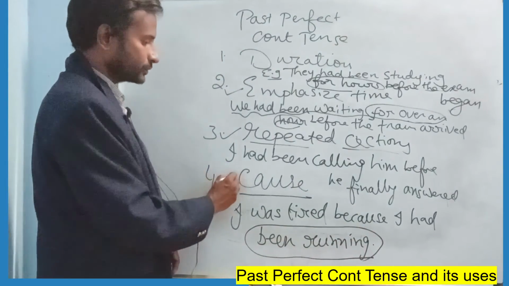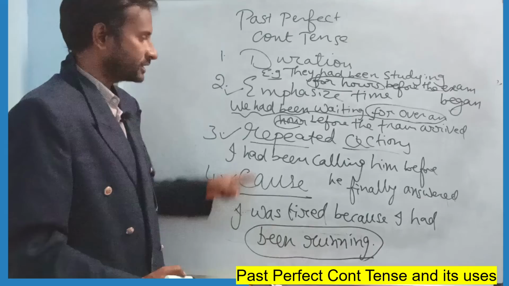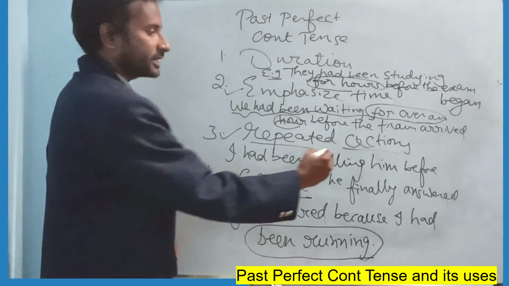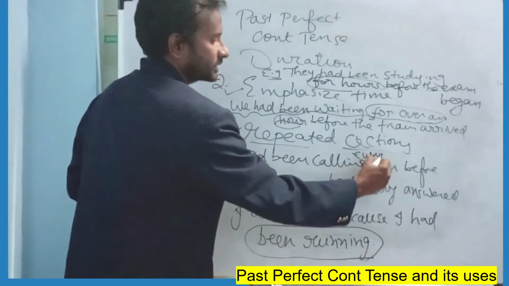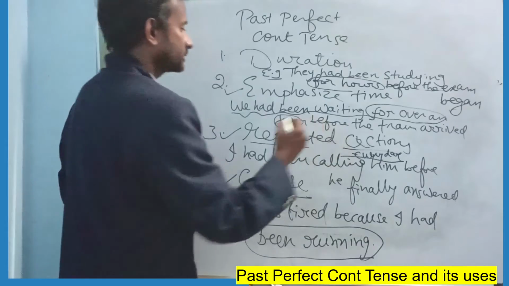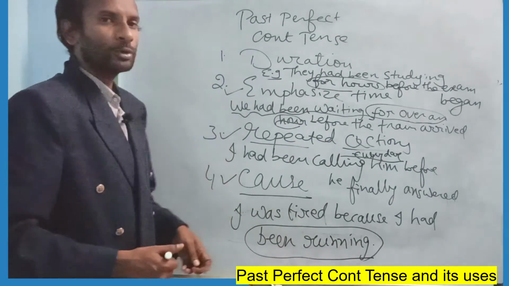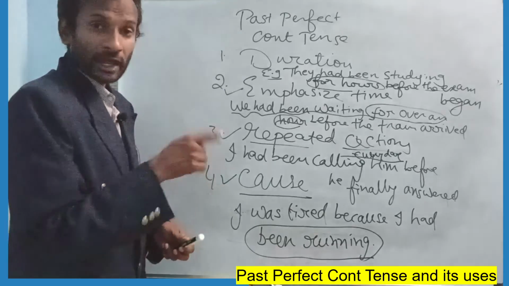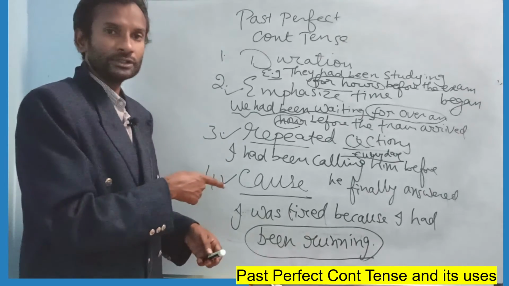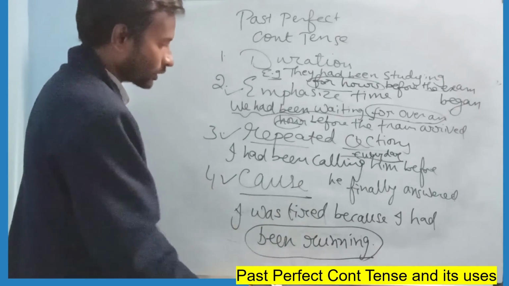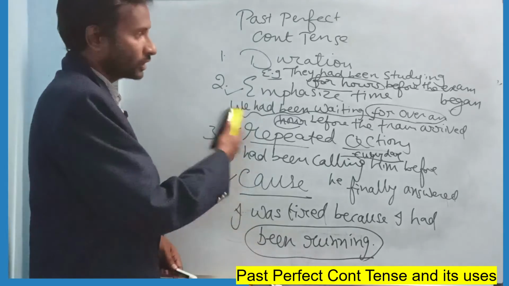So that's how we give preference to cause here, and we give preference to the repeated action, used every day. So here emphasis, here duration. So this is all about past perfect continuous tense. If you would like to listen twice, you can listen to it to understand better, so that you can also practice other examples along with them.